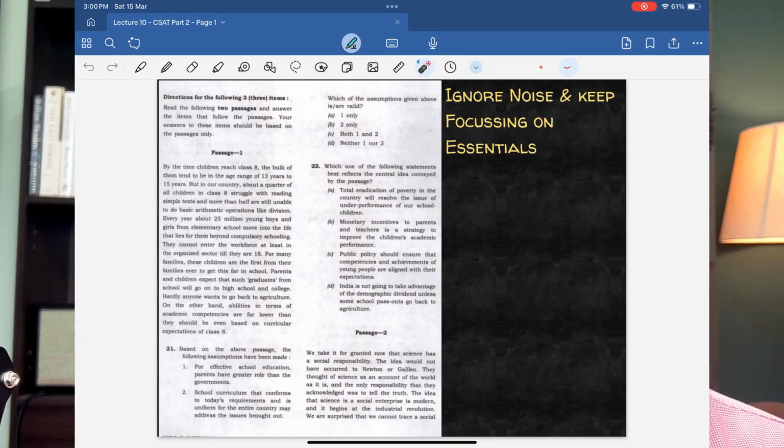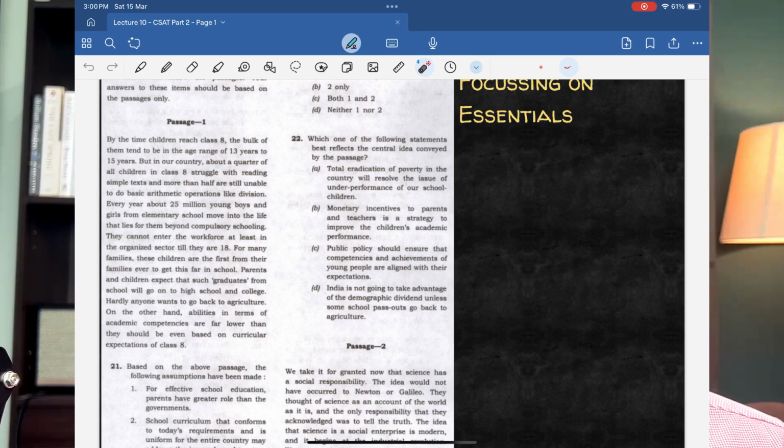And look at the next follow-on question, question number 22. Which one of the following statements best reflects the central idea conveyed by the passage, right? Total eradication of poverty in the country will resolve the issue of underperformance. There is nothing mentioned about poverty in the entire passage. And the option says eradication of poverty will resolve the issue of underperformance of our school children. No. At least if the passage said that children have to be employed in agriculture because they have to be the breadwinners of the family, we could start assuming that, okay, because they are poor, they have to start working, and no wonder their attendance in school falls. Even that is not given in the passage. The passage says nobody even goes into agriculture also. Correct? So poverty may not be the reason.